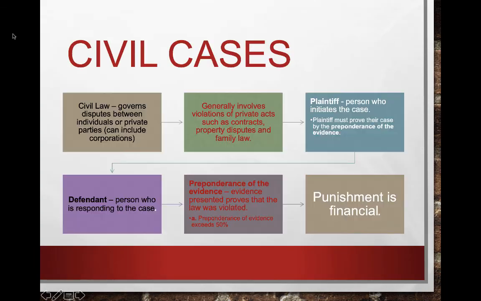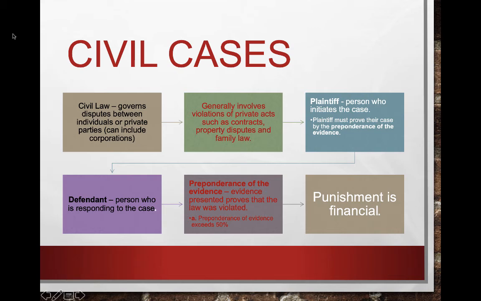Then we have civil cases. So civil law and criminal law are different, and we're going to cover this a few times to make sure you get it. So civil law doesn't deal with someone going to prison where criminal law does. So we just talked about criminal law has classifications of crimes such as misdemeanors and felonies. Civil law only deals with disputes between individuals or private parties or corporations.